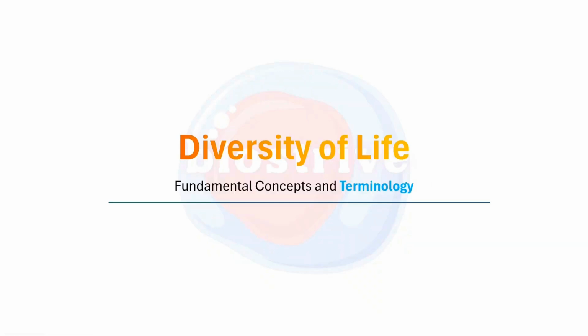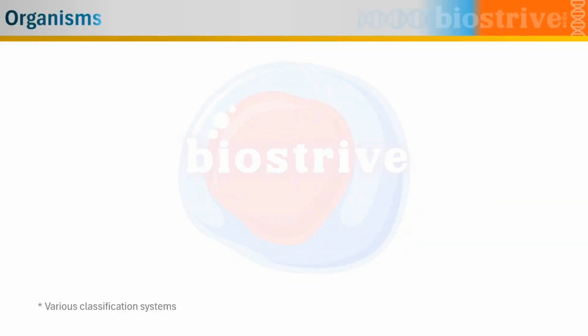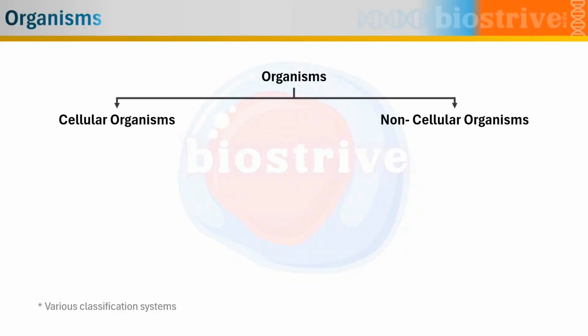Every living being on this planet can be classified into two main types. First one is cellular organisms and second one is non-cellular organisms. These non-cellular organisms consist of viruses and viroids, whereas the rest of diversity is included in the cellular organisms. Cellular organisms can be further classified on the basis of whether there is a nucleus present inside the cell or not.